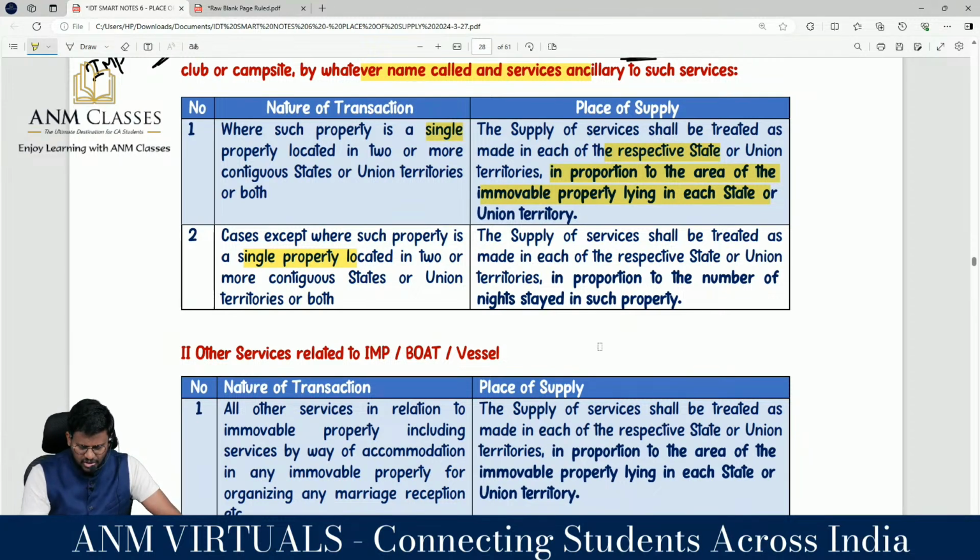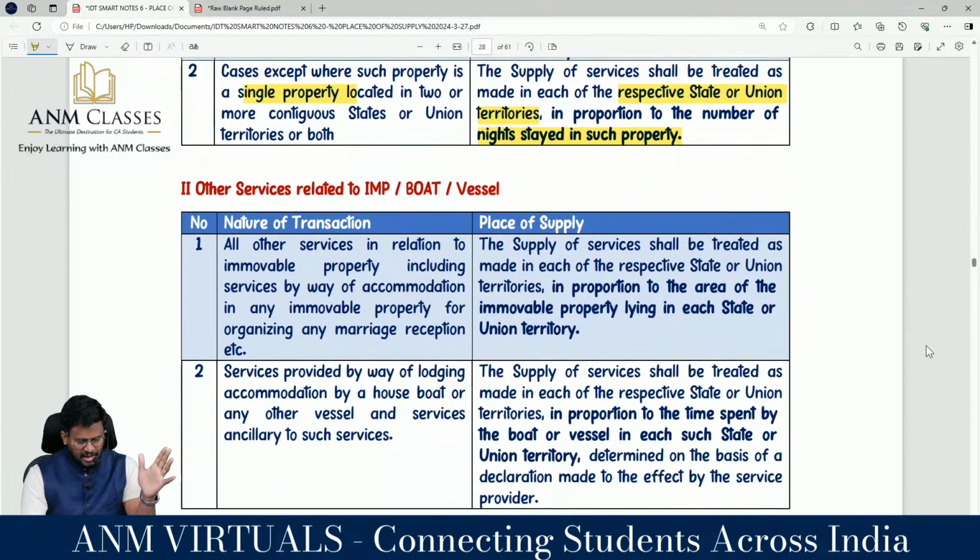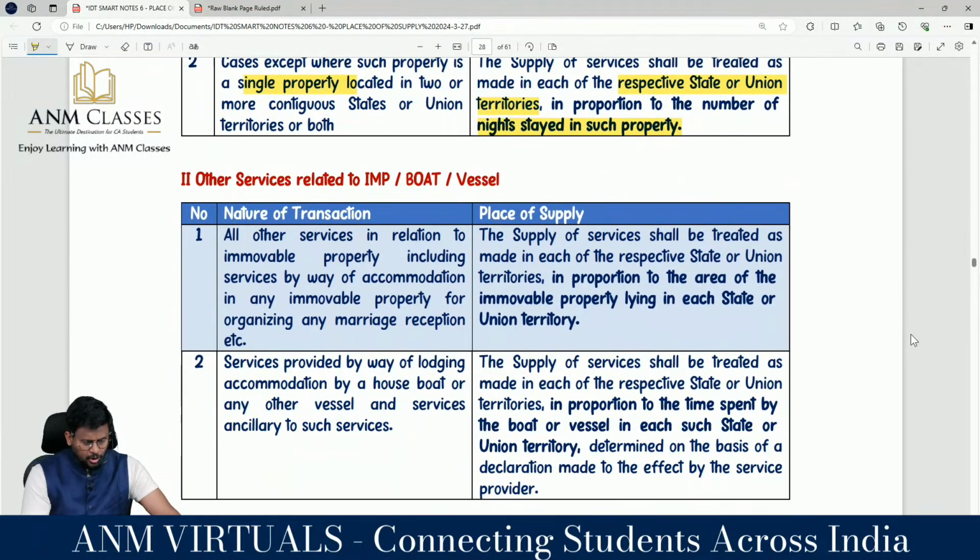The supply of service shall be treated as made in each of the respective state or union territory in proportion of the number of nights stayed in any such property. For example, you are going on a tour, சார் நீங்கள் வந்து ஒரு 4 நாள் இந்த ப்ராப்பர்ட்டியில் தங்குறீங்க, 4 நாள் இன்னொரு ப்ராப்பர்ட்டியில், 3 நாள் இன்னொரு ப்ராப்பர்ட்டியில் தங்குறீங்கன்னா you have to apportion based upon 4:3 ratio. Then other services relating to immovable property, boat or vessel.